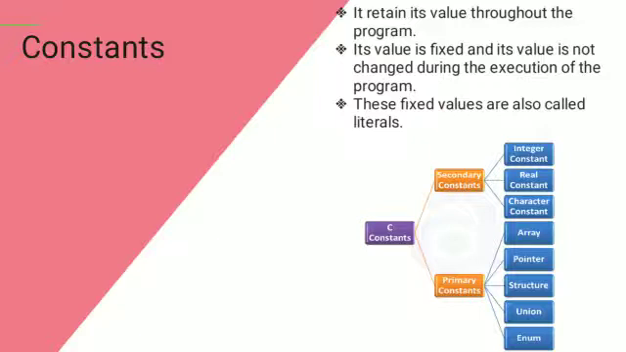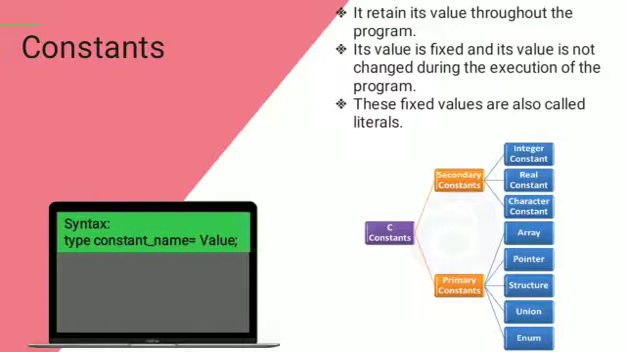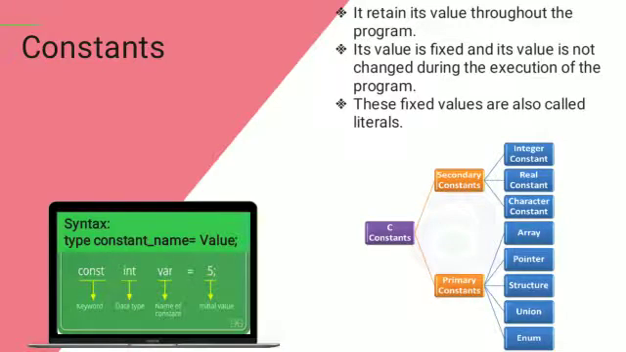Secondary constants: integer constant which consists of integer values, real constant which consists of floating point values, character constant which can be a single character or a group of characters, that is a string. The syntax for declaring a constant is const data type constant name equal to value. Example, const int var equal to 5, where const is the keyword, int is the data type, var is the name of the constant, and 5 is assigned to the constant var.